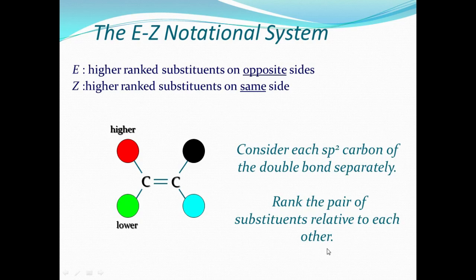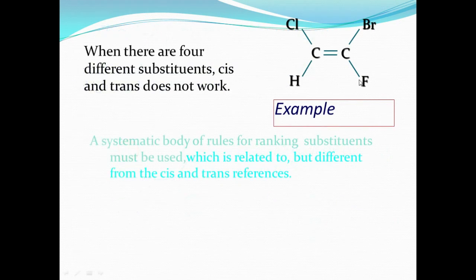How to give the name? In the case of cis trans isomerism, if the molecules are on the same side, it will give the cis isomer. If the molecules are on opposite sides, you give the trans isomer. But here you see the 4 different groups are there, and it does not give cis trans isomerism. Here it is one rule for EZ notation.